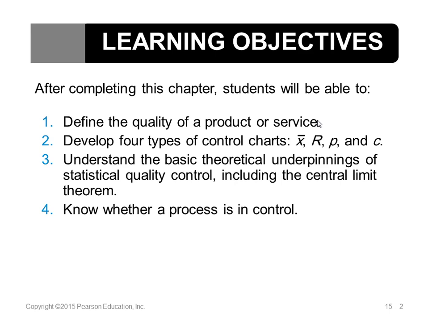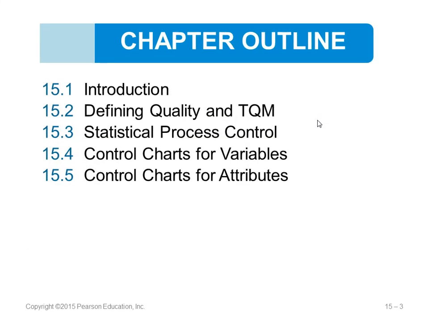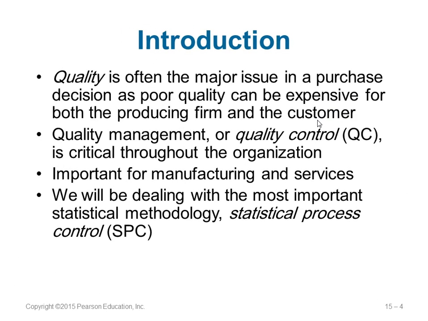And we will discuss further the points related to the central limit theorem and things to be under control. So quality is a major issue because if you want to make a purchase or anything, we look for something which is good quality. Poor quality means it is something which people won't want to go for. So quality management or quality control is very important for any organization.